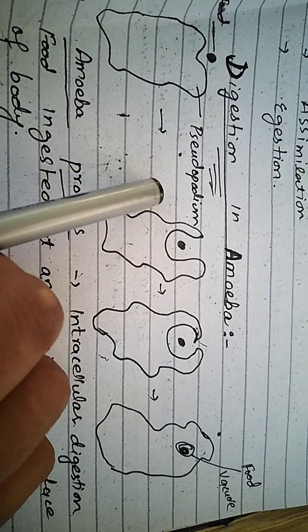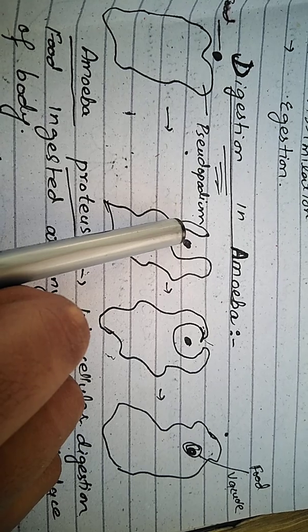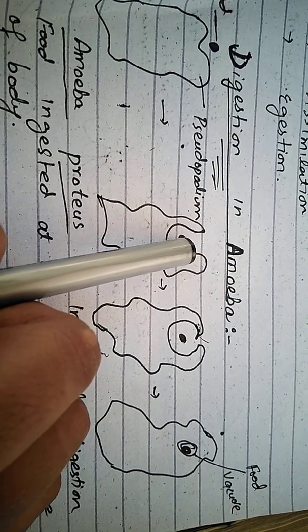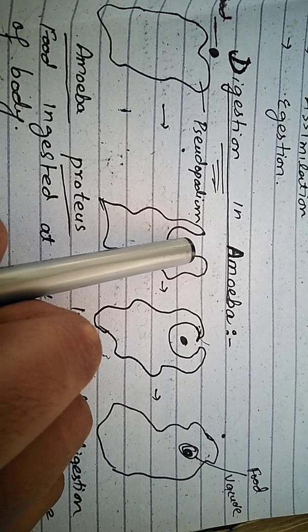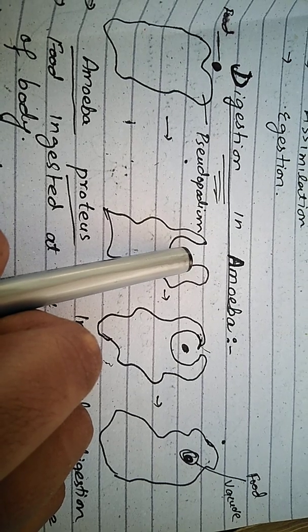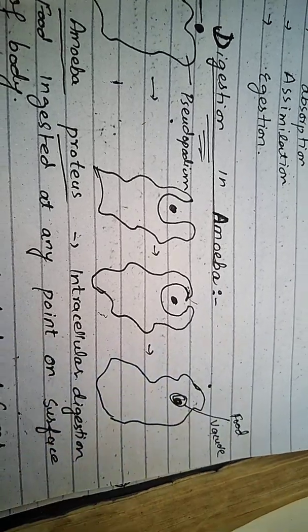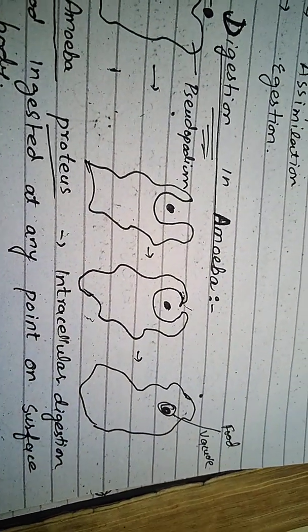If the food particle is too large, like a paramecium, the pseudopodia of the amoeba encircle the food particle or paramecium and form a large food vacuole. First of all, this food particle undergoes various changes as the digestion proceeds.